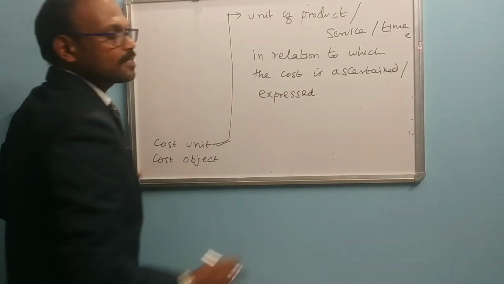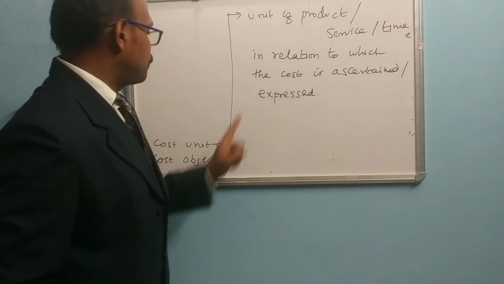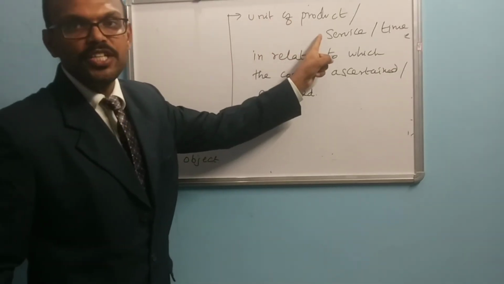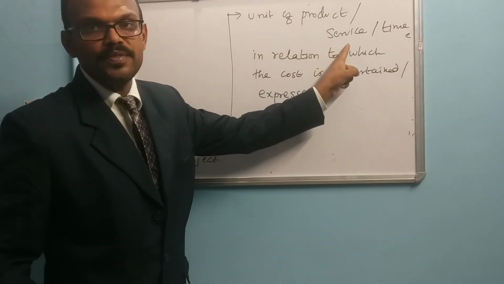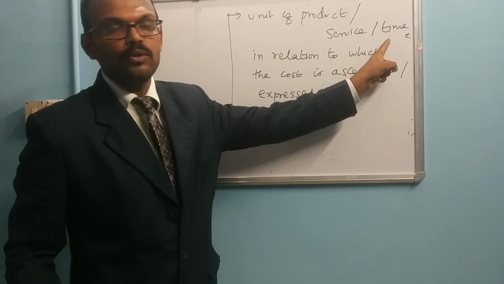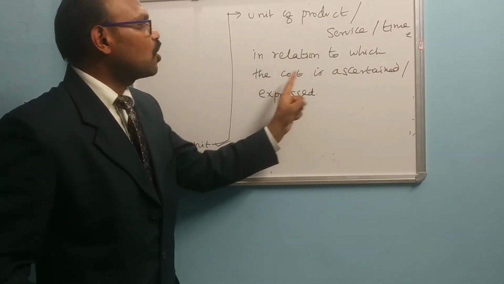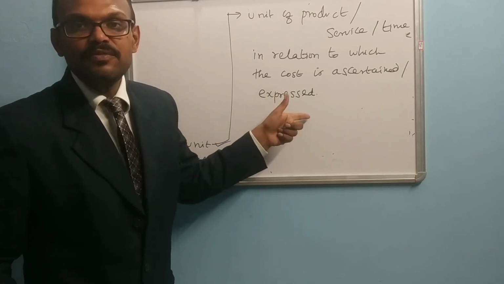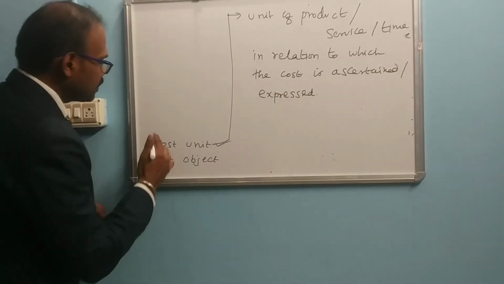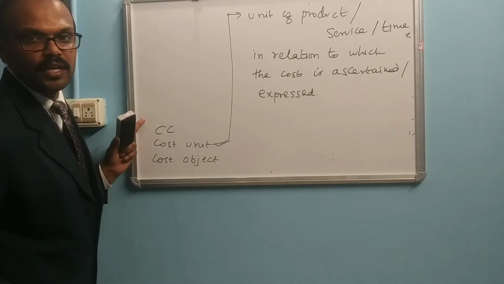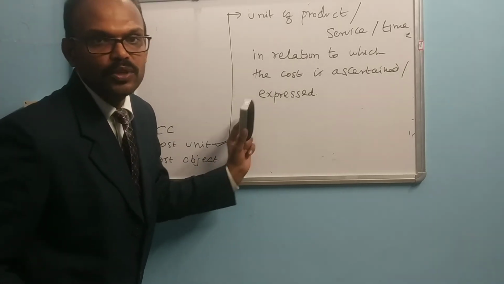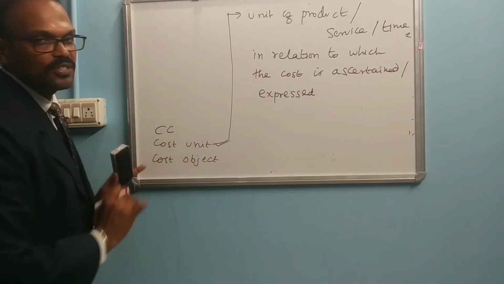The cost is ascertained or expressed. So what is meant by cost unit? Cost unit is nothing but a unit of product, a unit of service, or a unit of time in relation to which the cost is going to be ascertained or expressed. Previously we discussed the cost center. Breaking up the cost of a cost center into smaller subdivisions is called cost unit.